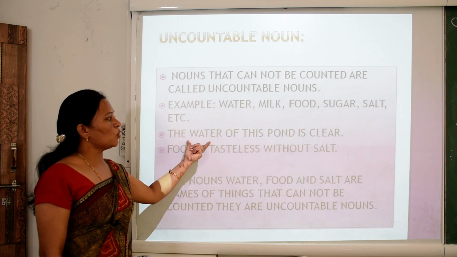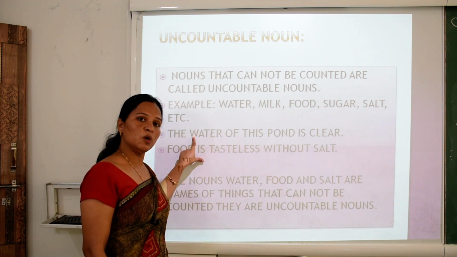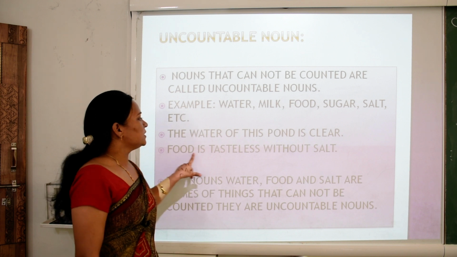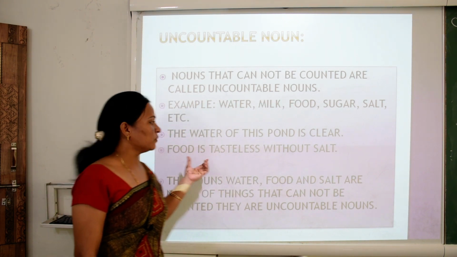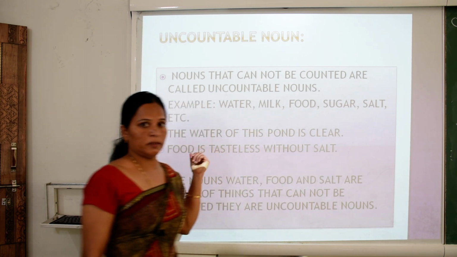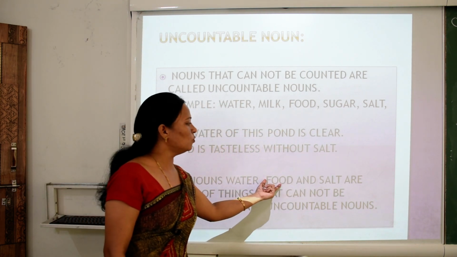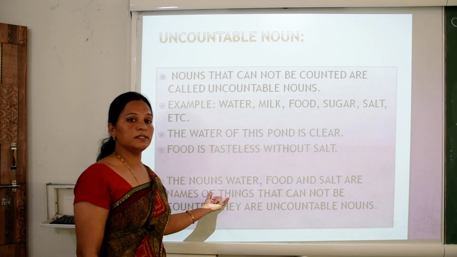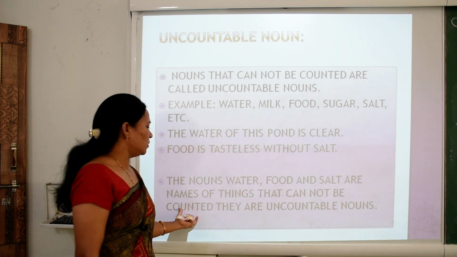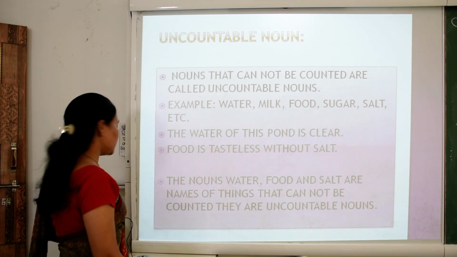The water of this pond is clear. So children, water is an uncountable noun. Food is tasteless without salt. Food and salt are also uncountable nouns. The nouns water, food and salt are names of things that cannot be counted. They are uncountable nouns. So let's begin the exercise.